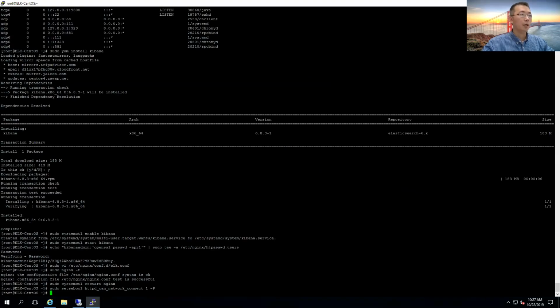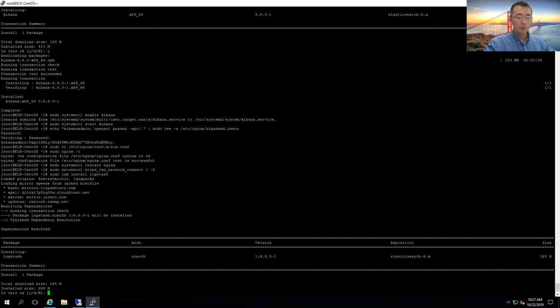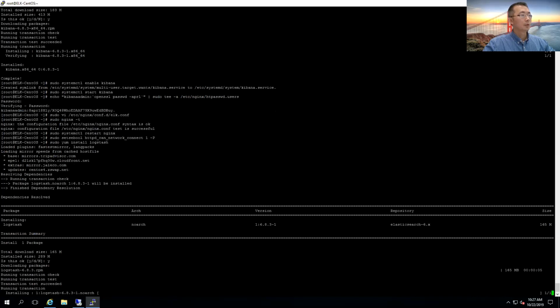Kibana is here, so now I'm going to install Logstash. Just use the command, and to install, click Y. It's going to download and install automatically.